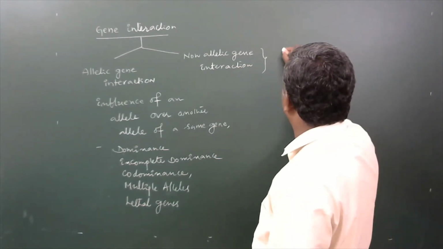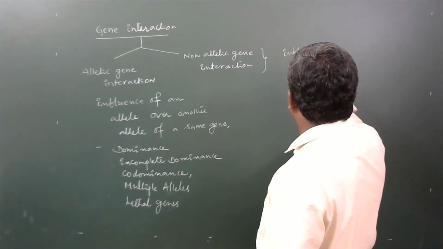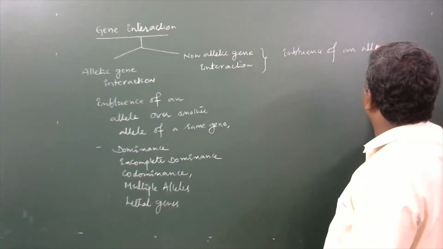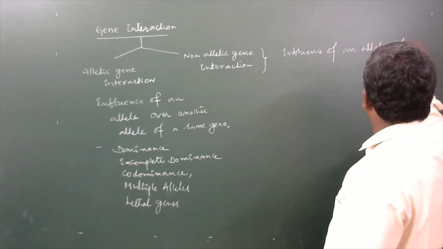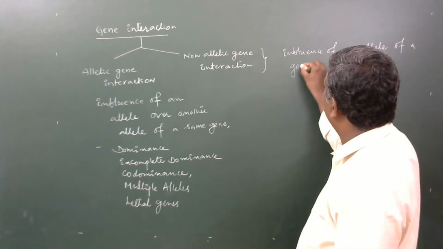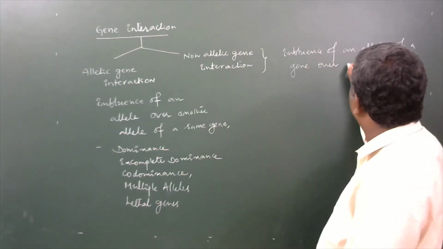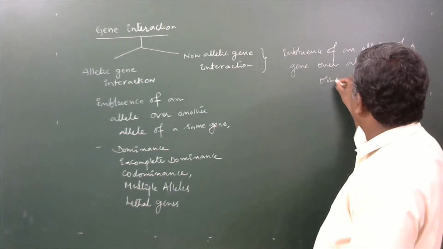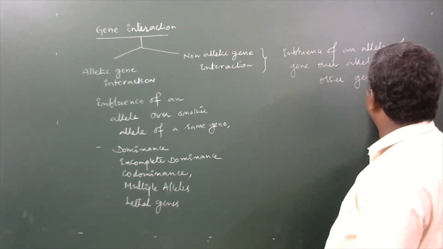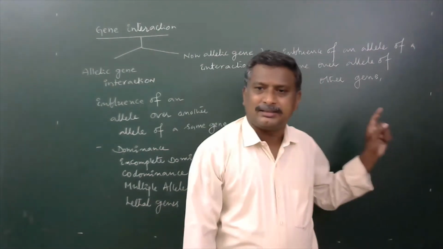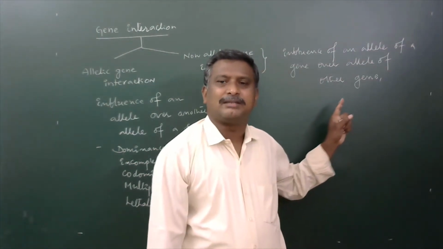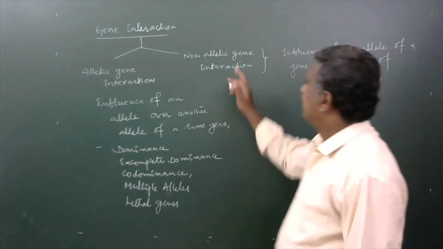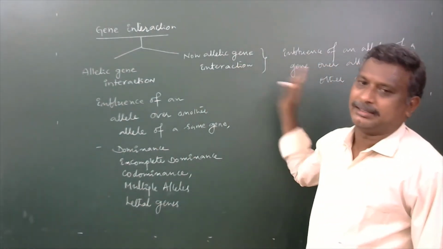So, here also influence of an allele of a gene over allele of other gene, that may be present in the same chromosome or that may be present in different chromosomes also maybe. So that is said to be non-allelic genic interaction.